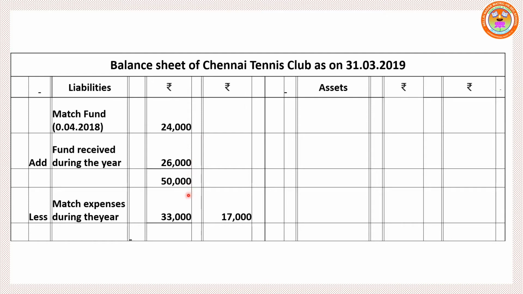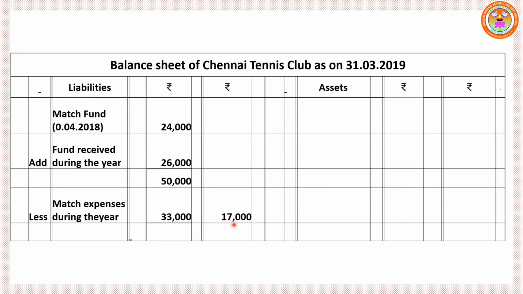So 50,000. If any amount is decreasing, we met expenses for the match. So this 33,000 is decreasing our match fund, so it should be subtracted from this amount. So 50,000 minus 33,000. In the outer column, the year-end match fund amount shows 17,000.